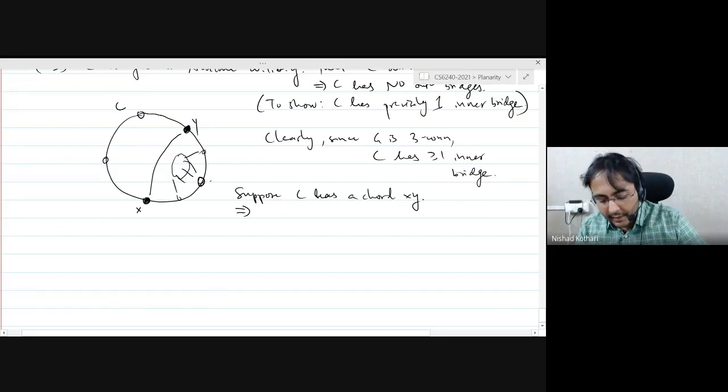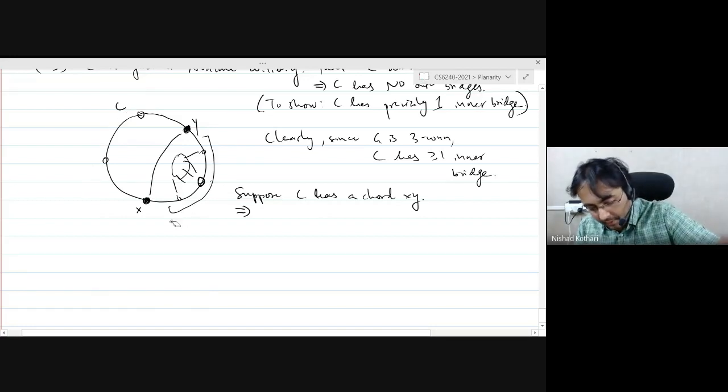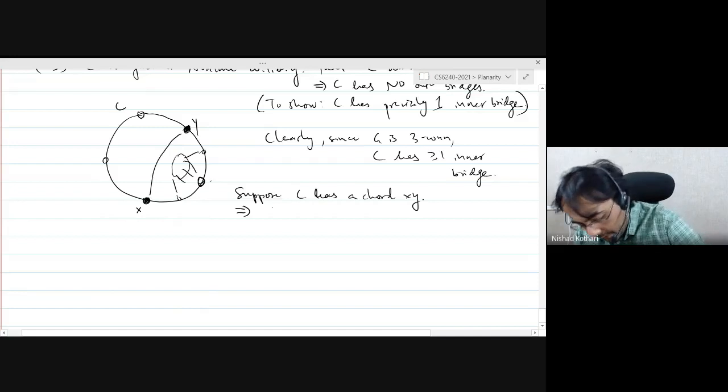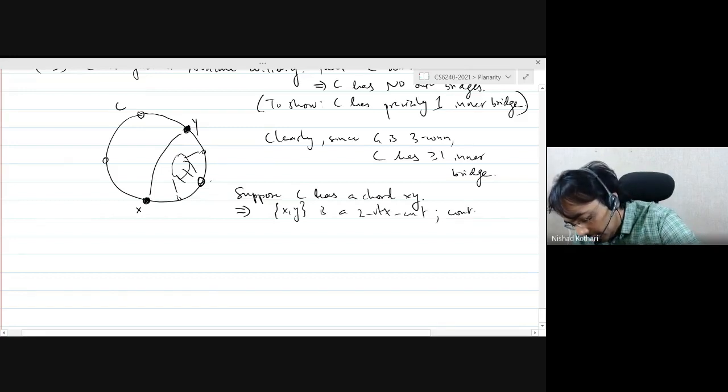And that means when I delete X and Y, I will be disconnecting this part of the cycle from this part of the cycle, right? So if there is a chord, then XY is a two vertex cut. And that's a contradiction since G is three connected.